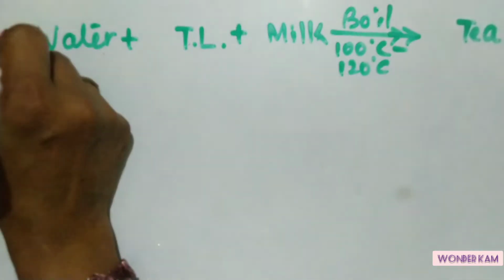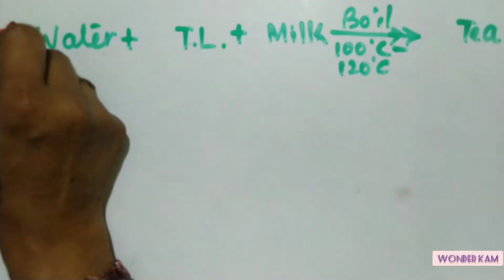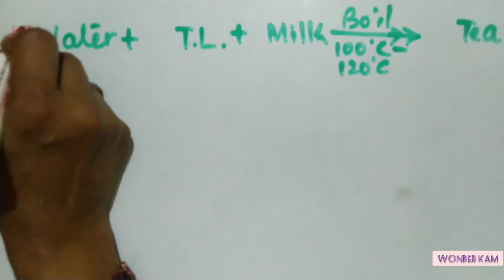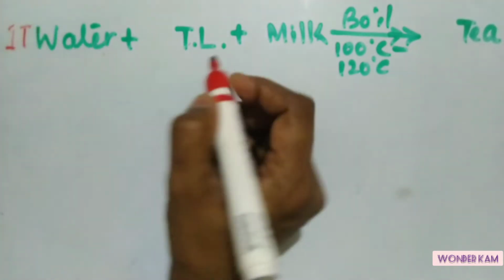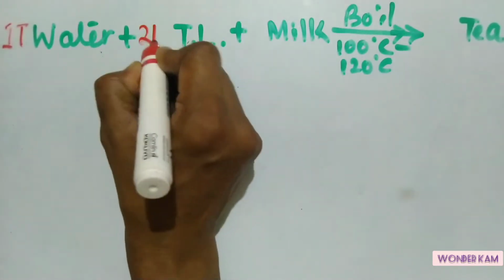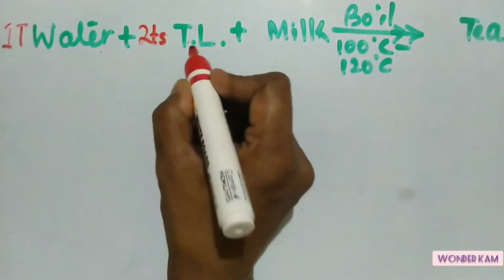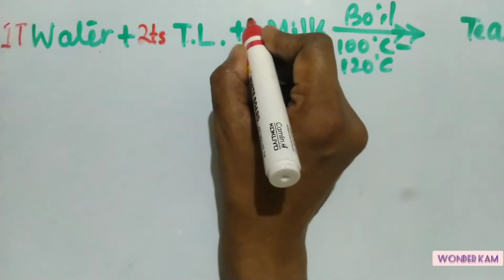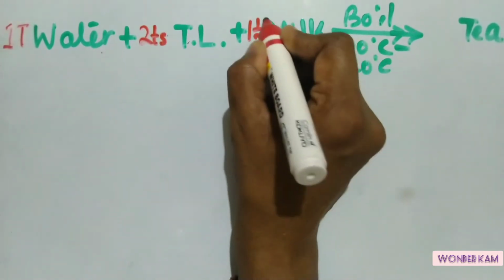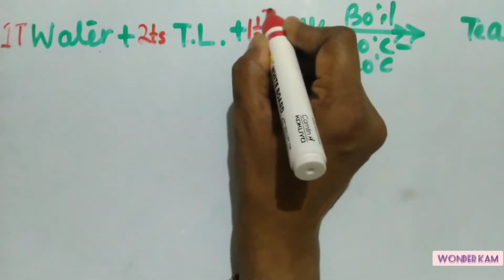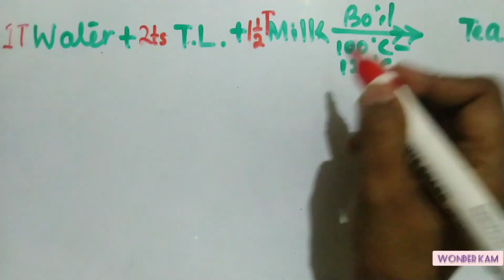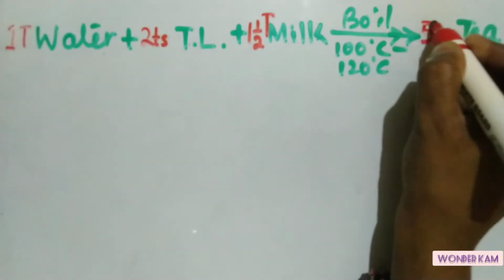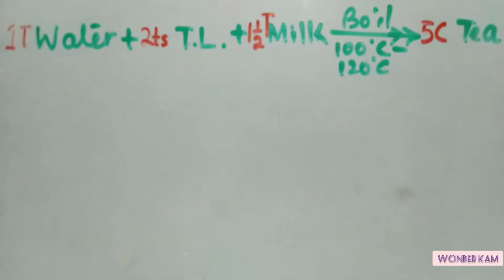So we will take here a small tumbler, suppose one small tumbler, we will take water. Here 2 teaspoons we will take of the tea leaves, and here 1.5 tumbler milk, which gives suppose 5 cups of tea.